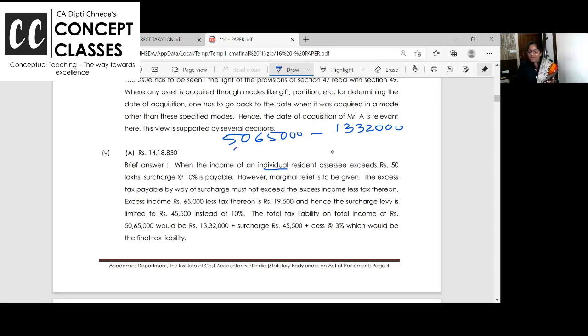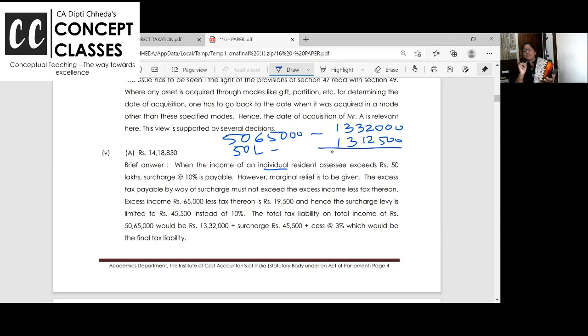Now, if your income was just 50 lakhs, what would have been the tax? 50 minus 10, so on 40 lakhs, 30%. That is 12 lakhs plus 1,12,500, the tax up to 10 lakhs.